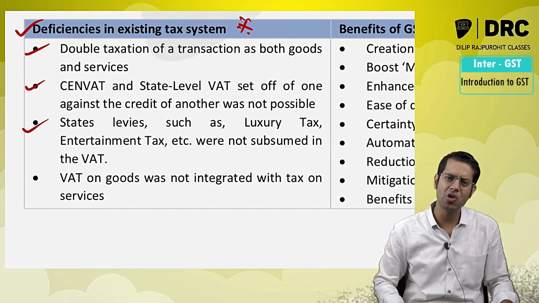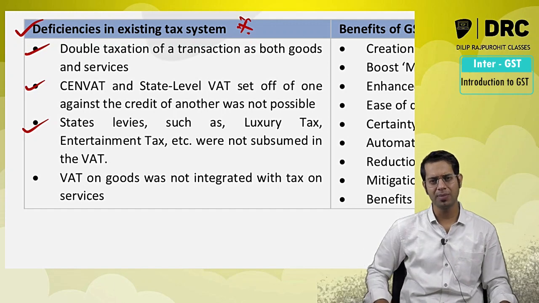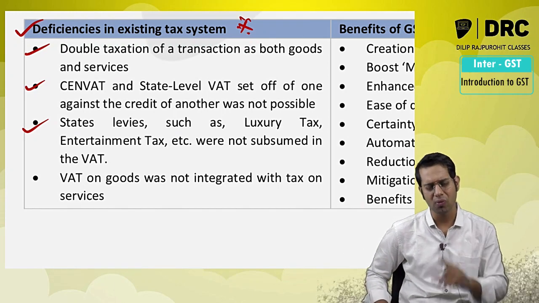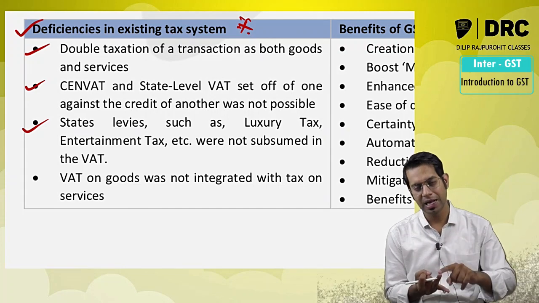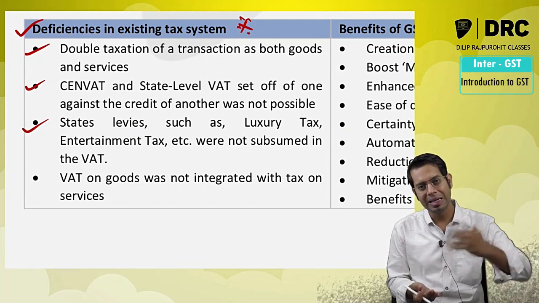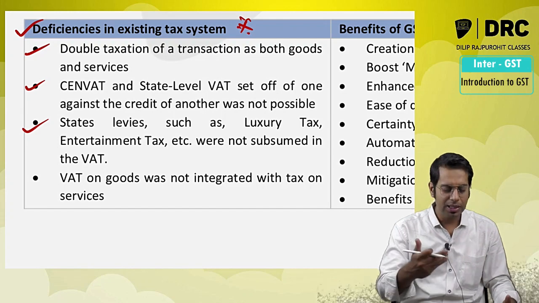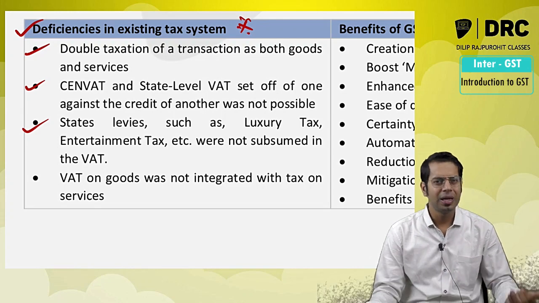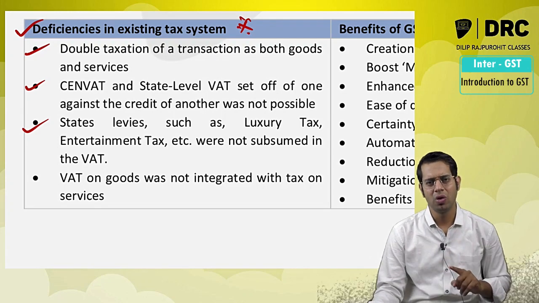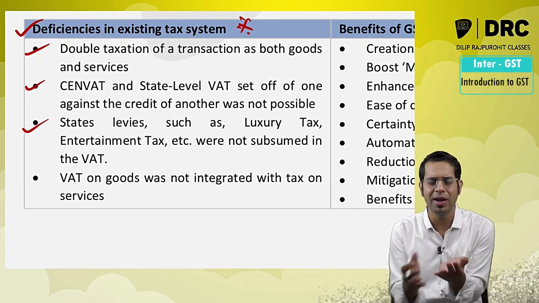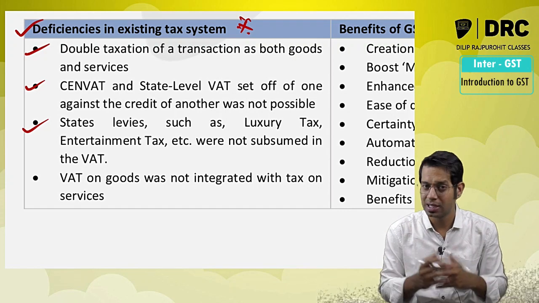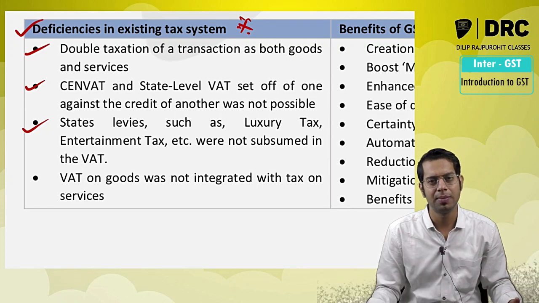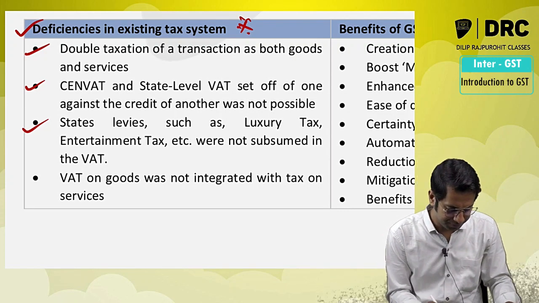And a single state government was collecting multiple types of tax. One single state government was collecting luxury tax, sales tax or VAT, entry tax or purchase tax, and tax on lottery, betting and gambling. If you are a single state, then why are you collecting all these different types of taxes? Why don't you collect a single tax? That single state government also was collecting multiple types of taxes.